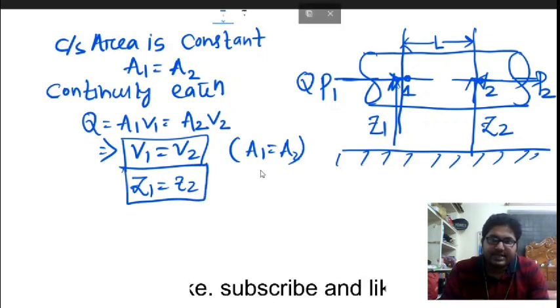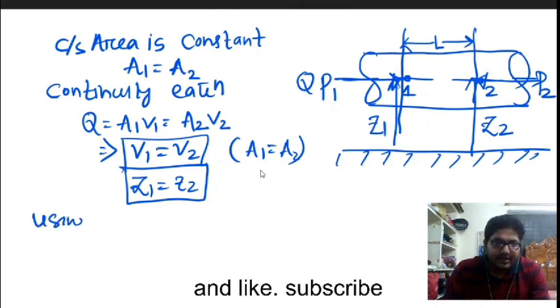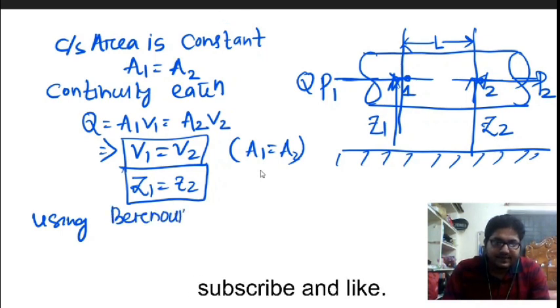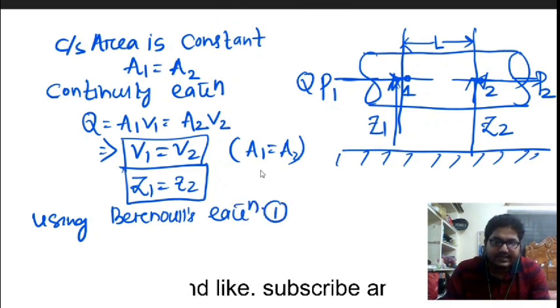Now to derive this Darcy-Weisbach equation, we have to use Bernoulli's equation. We apply Bernoulli's equation at section 1 and section 2.